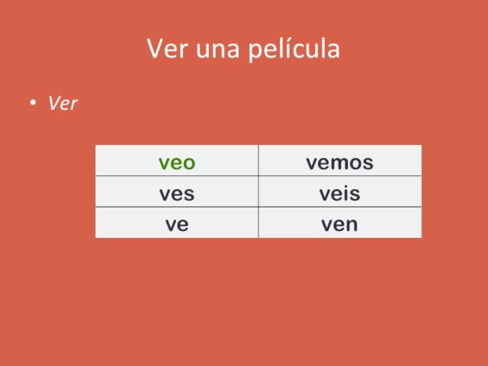And I do have one last thing. It's not related to boot verbs at all, but it is something we covered in class today. The phrase ver una película. Ver is the verb there, and it's basically a normal verb where if we take off the ER ending, we're left with just the letter V as our stem. Conjugating this verb normally, where we use just the letter V as the stem and then add the regular endings, works for all of the forms except for the yo form. And in the yo form, we're just going to add the letter E in there to the stem, so we have veo. That's the only difference. Otherwise, it's a normal verb.